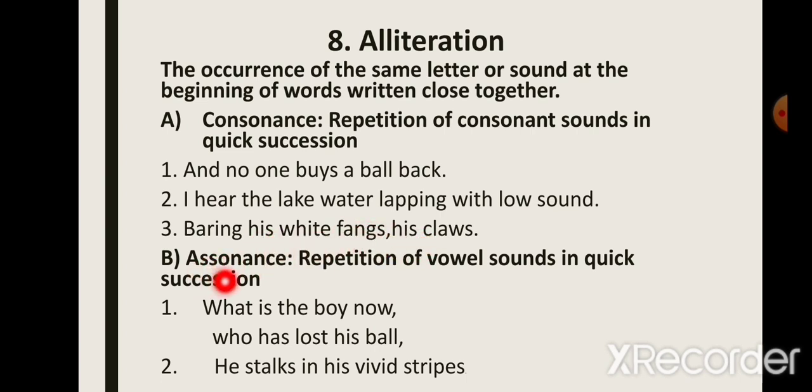Now let's see the example of assonance. What is the boy now who has lost his ball? Here the vowel sound o is repeatedly used in the words here. Next we have, he stalks in his vivid stripes. So the vowel i, the sound is i. So this sound has been repeatedly used in the words which are placed close together. We say, he stalks in his vivid stripes. So this vowel sound has been repeatedly used.